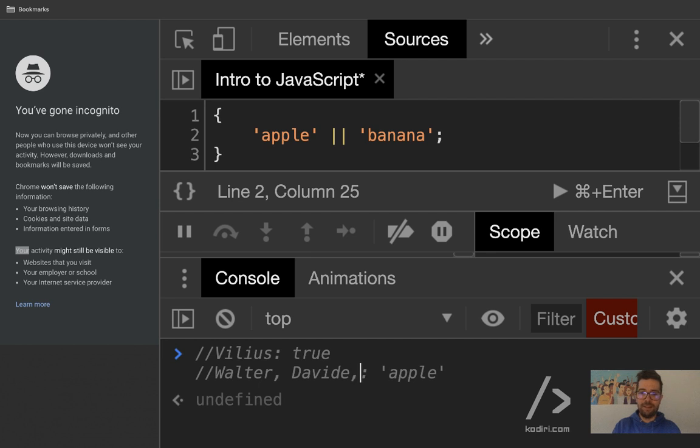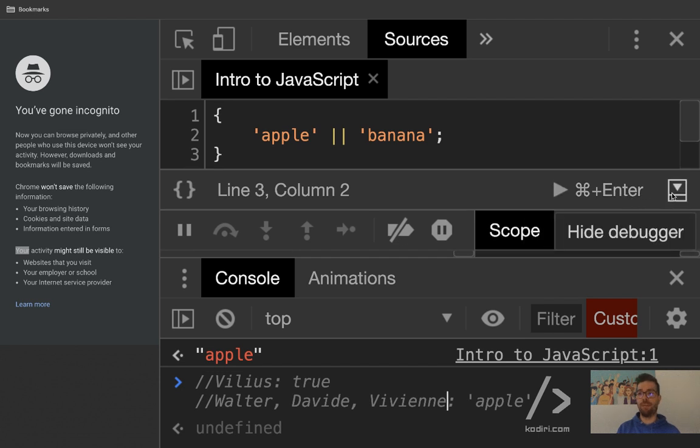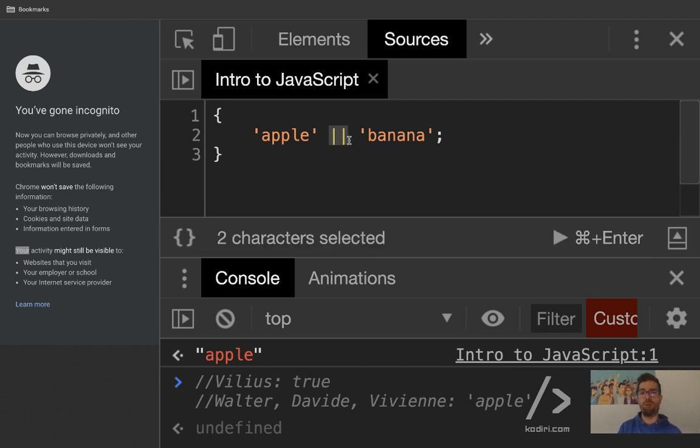Also Vivian. Let's run it. It returns apple. So this is vital. In JavaScript, when you have the OR operator, if the first part is truthy, it will return it. A or B returns A if A is truthy.